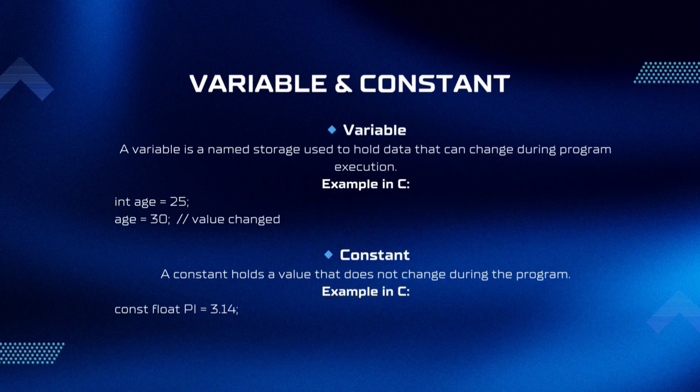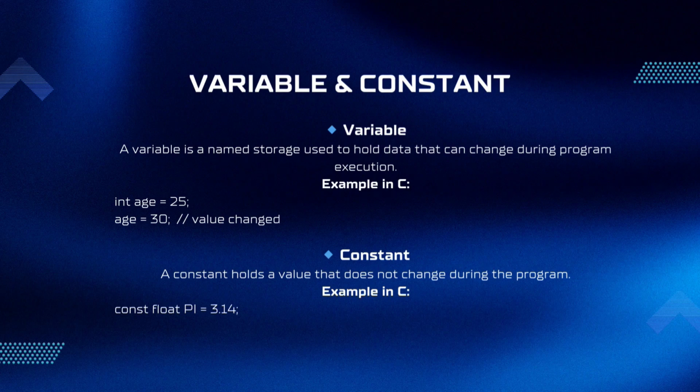Variable and constant. Variable: a variable is a named storage used to hold data that can change during program execution. Example in C: int age = 25; age = 30; value changed.